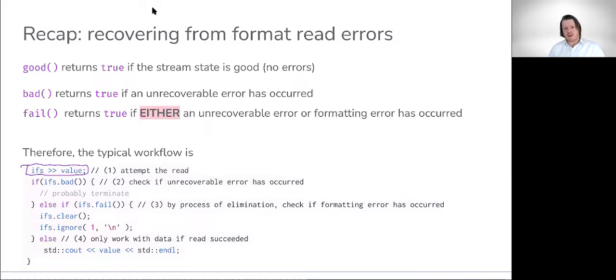Next thing is we check whether or not the stream state is bad. If the stream state is bad, remember that bad's only returning true if an unrecoverable error has occurred. So in this case, well, what do you do? It's going to be dependent on the context of your application. If this were a machine problem, we'd tell you what to do.